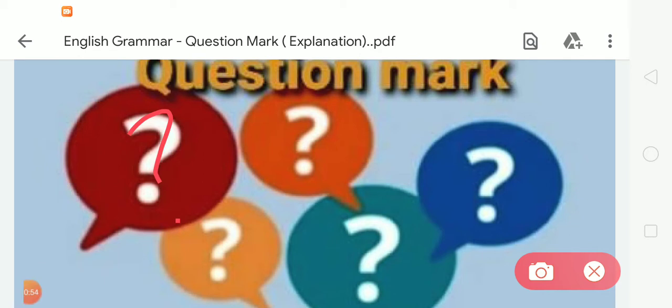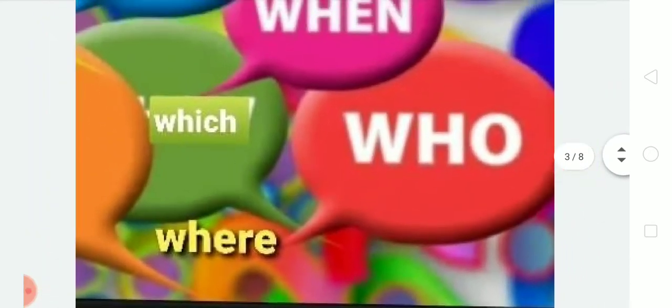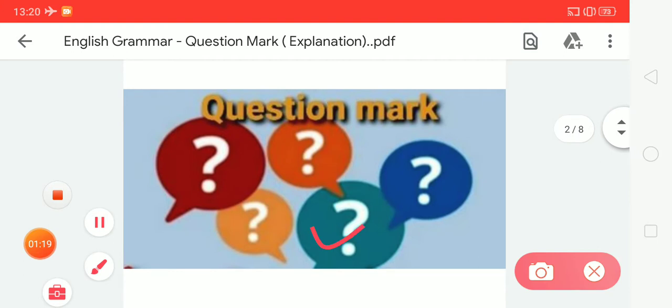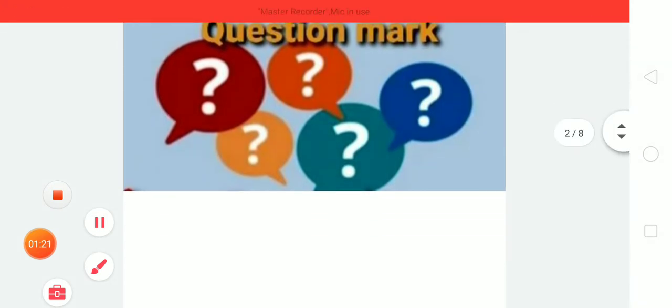So whenever in a sentence you see these words: what, when, which, who, where, all these words are related to questions. A question begins with a capital letter. Student, always remember that a question begins with a capital letter and ends with a question mark. This is the question mark that you can see on your screen. Okay student, so let's start the video.